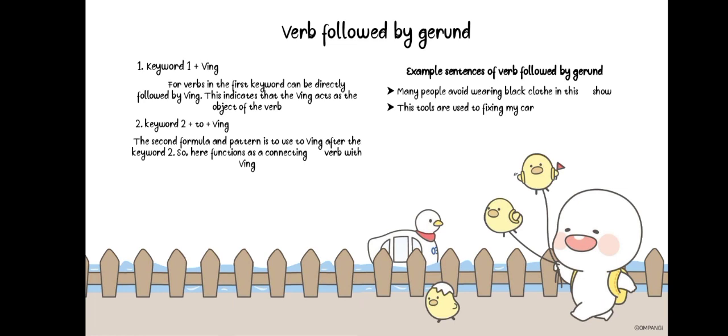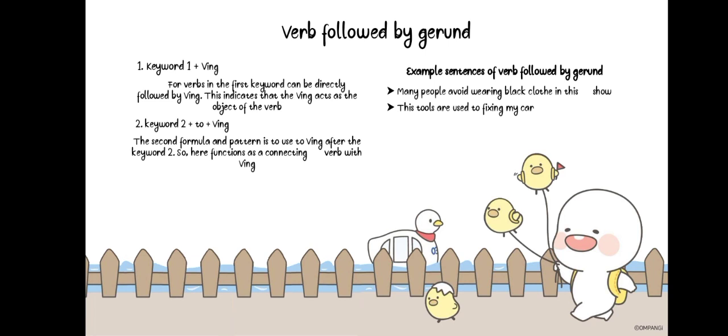And the last is the verb followed by a gerund. Here the keyword is that the verb is followed by verb ing. For verbs in this group, the keyword can be directly followed by verb ing. This indicates that the verb ing acts as the object of the verb. For example: Many people avoid wearing black clothes in the show. Here the verb avoid is followed by verb ing, which acts as the object of the verb.